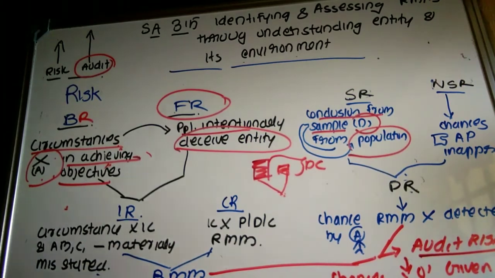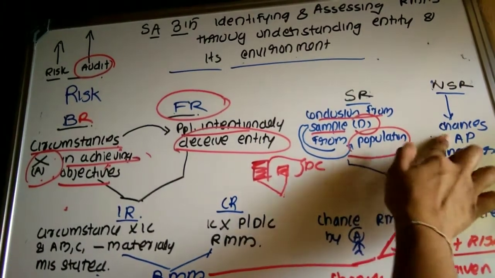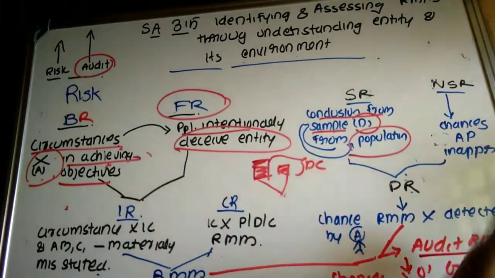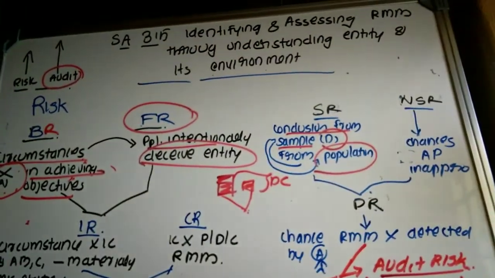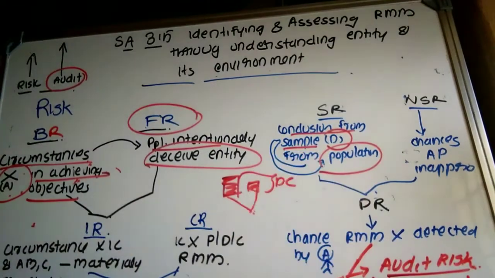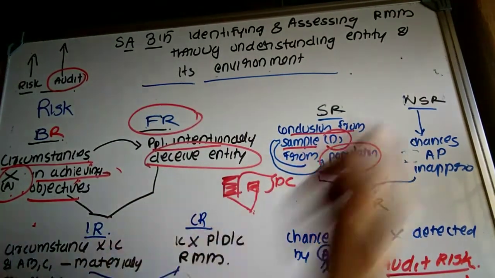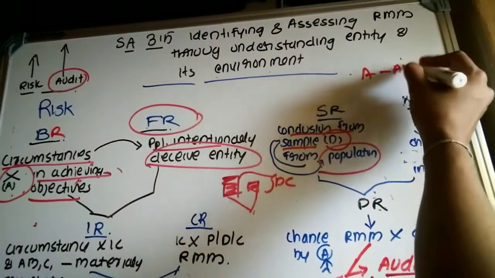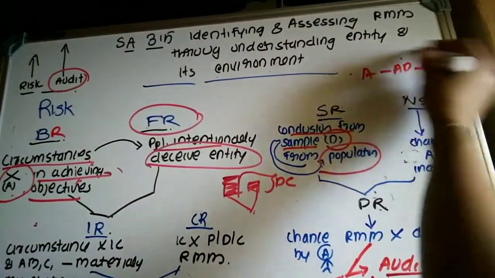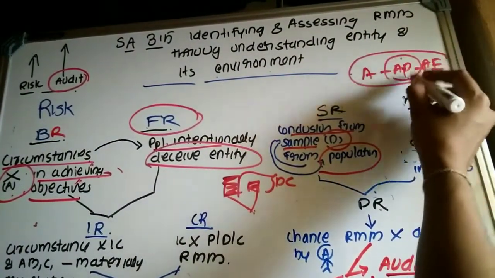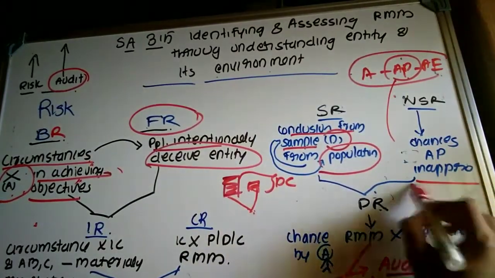Okay. Then non-sampling risk. What is meant by non-sampling risk? Non-sampling risk means the auditor is required to perform audit procedures, mainly for obtaining audit evidence. But the audit procedure performed by the auditor is inappropriate.